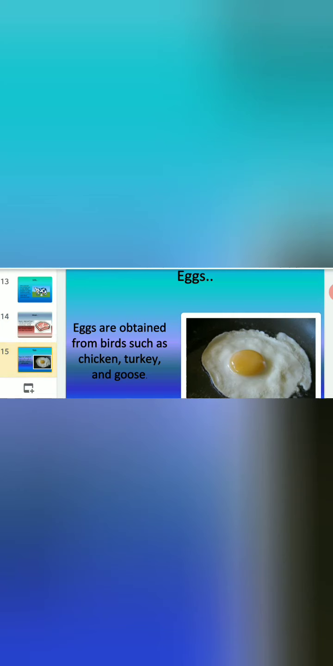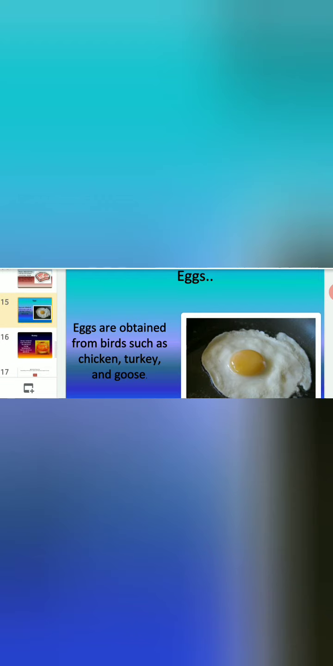Eggs are very rich in protein. So, those who need proteins to build up body muscles, eggs are suggested. The dietary needs of protein can be fulfilled with the help of eggs. Eggs are obtained from birds such as chicken, turkey and goose.